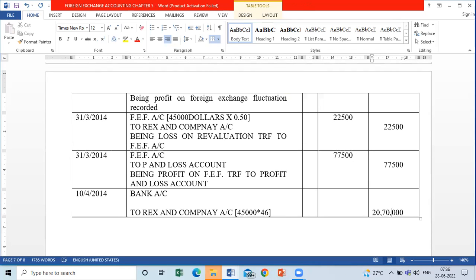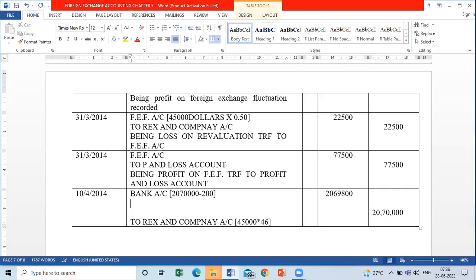Any doubts? But sir, in the bank, 200 rupees will be deducted from 20,70,000 as bank charges, and I will receive 20,69,800. Remaining 200 rupees will be shown as bank charges. Bank charges account debit. How much? 200. Check, is the entry tallying? Narration will be: being $45,000 received at the rate of rupees 46.